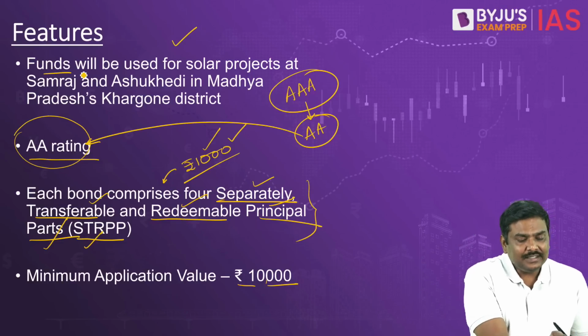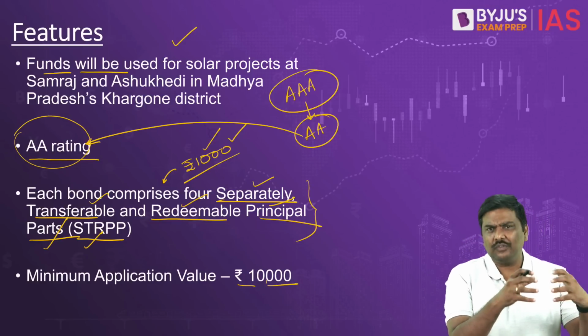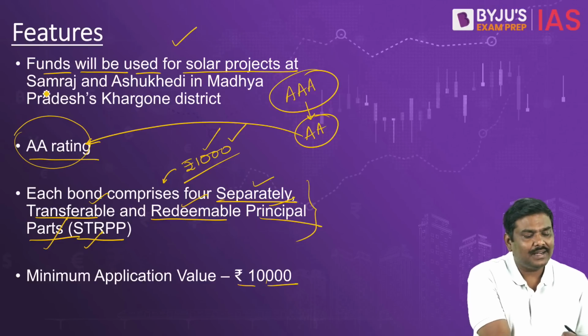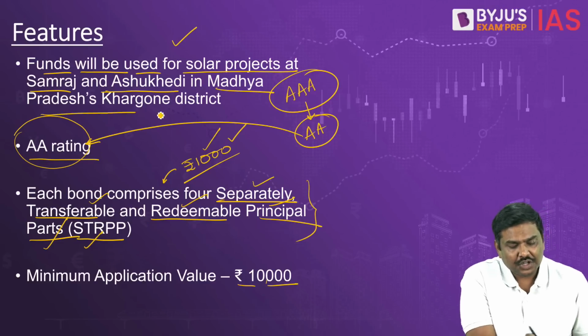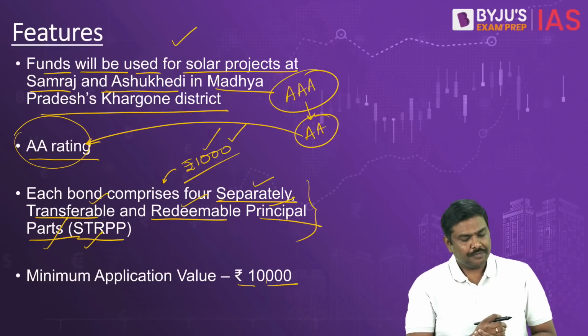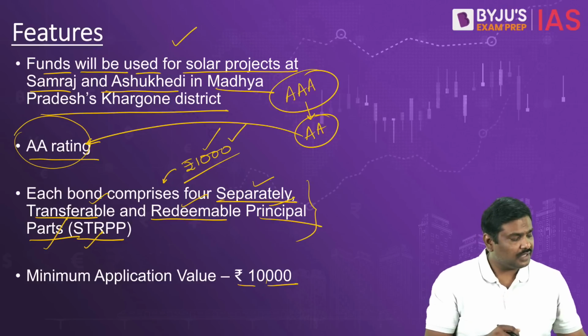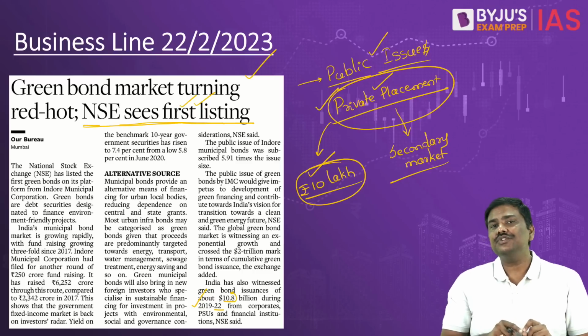Next, the funds that Indore municipality will raise by issuing this, somewhere around 244 crore rupees, will be used for the development of solar projects at Samraj and Ashu Khedi in Madhya Pradesh, one of the districts in Madhya Pradesh. Right, so these are certain very important features associated with Indore's municipality bonds. Remember these particular features.